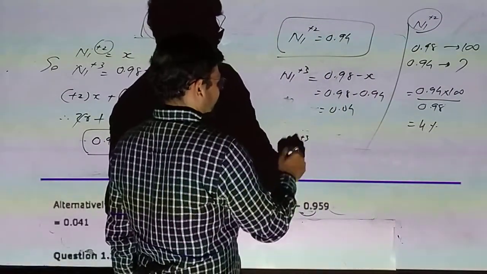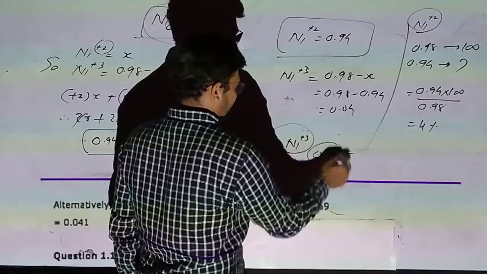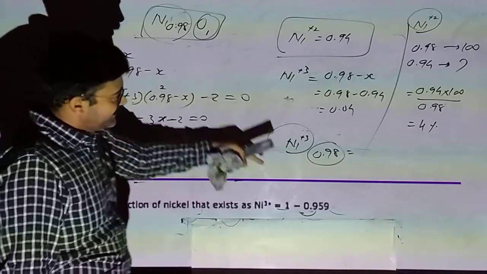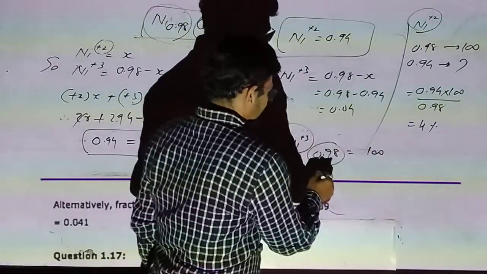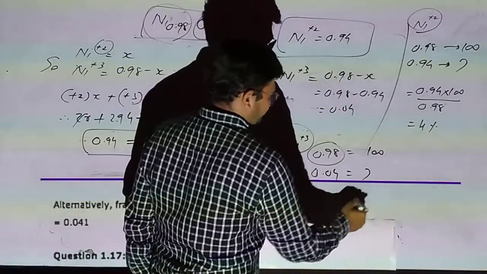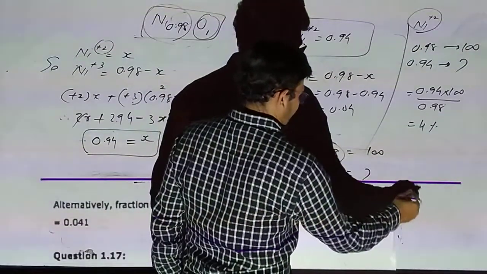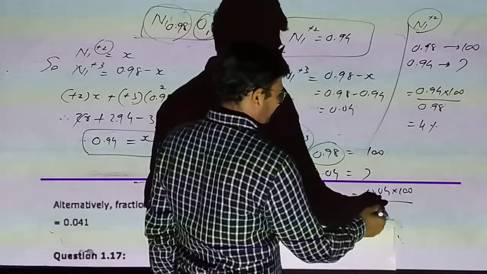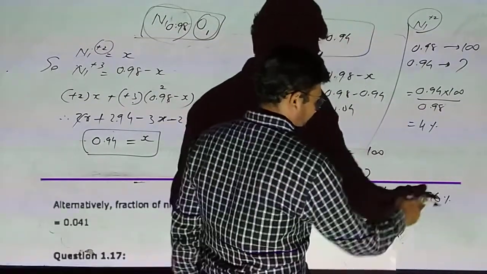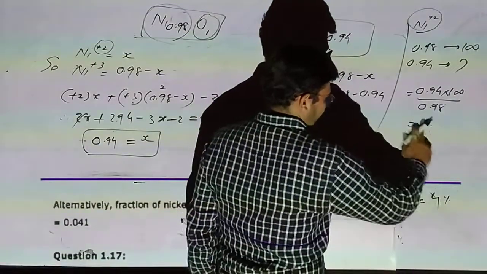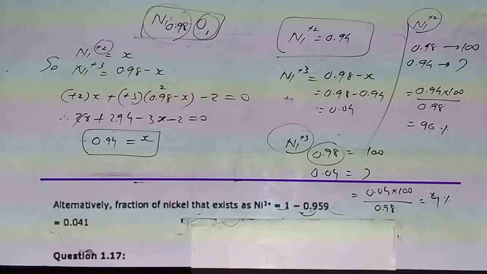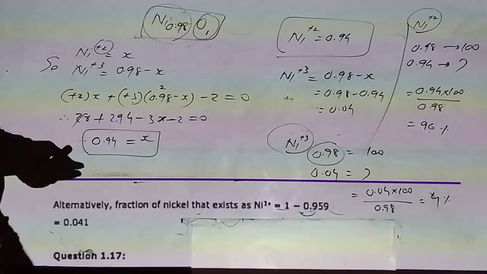What about Ni+3? If all the nickel were Ni+3 it would be 0.98, that is 100%. But here it is 0.04, so how much? So 0.04 into 100 upon 0.98. So it will be 4%. The other one is 96%. Ni+2 is 96% and Ni+3 is 4%.